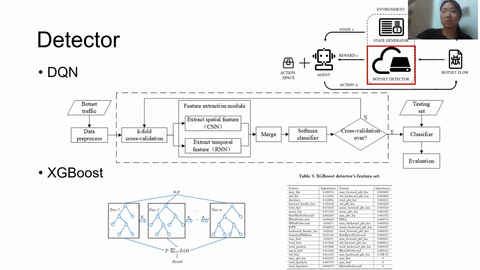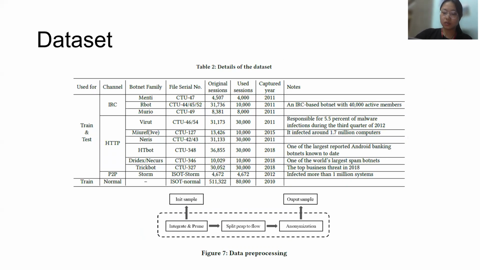As for the dataset, we select 10 botnet families from the CTU and ISOT public datasets to form a new dataset and perform data processing that contains 3 steps, as shown in figure 7.